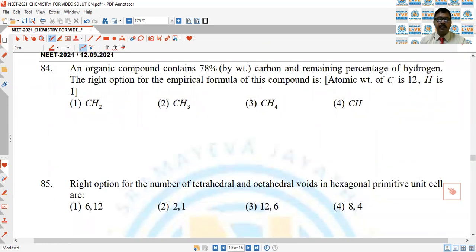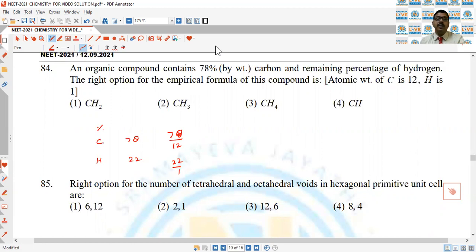Next question. An organic compound contains 78% by weight carbon and the remaining hydrogen. So the percentage of carbon is 78, percentage of hydrogen is 22. So it is 78 by 12 and 22 by 1. If you calculate the simplest ratio, then you'll get the empirical formula of the compound.